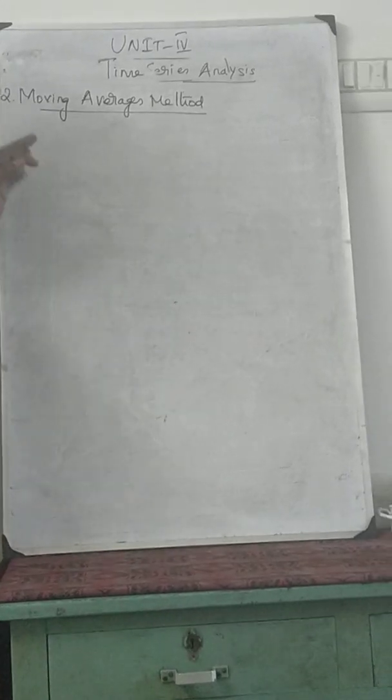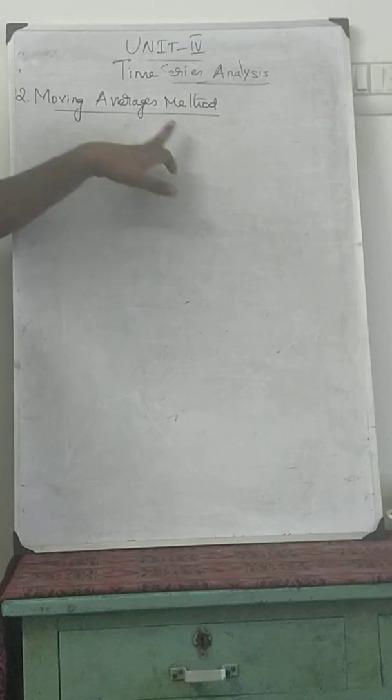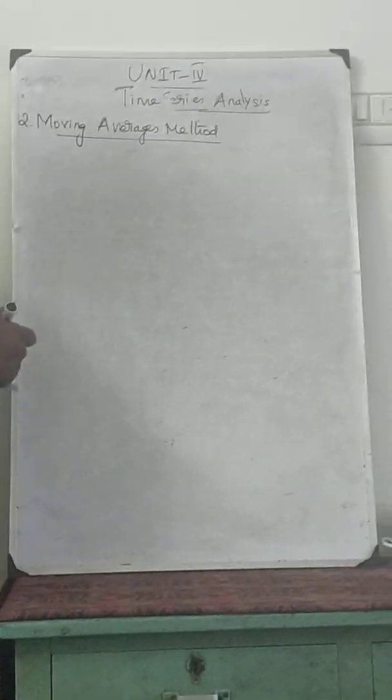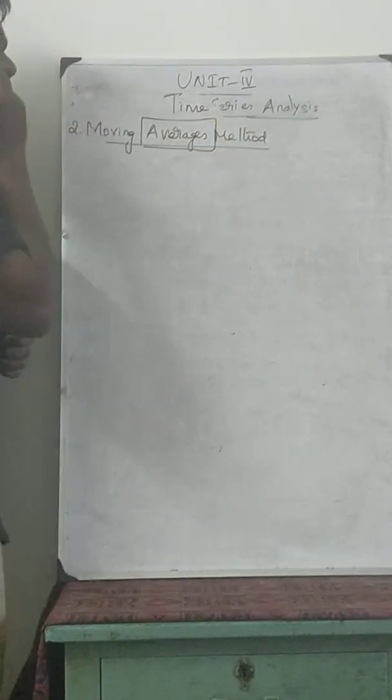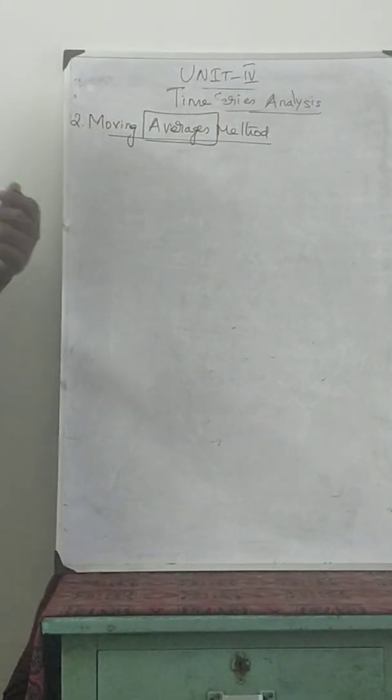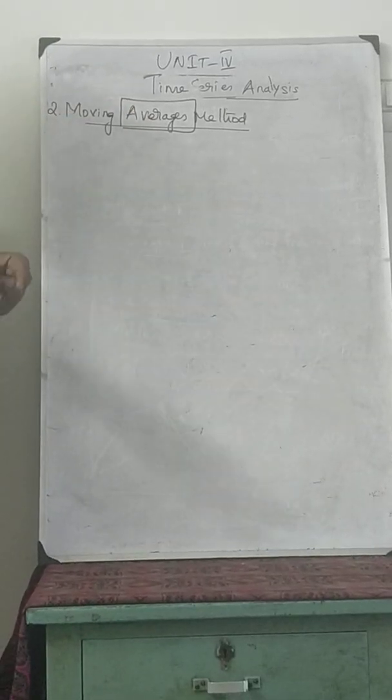The next second method is under the trend. To find out the trend in the data is the moving average method. Okay. So moving averages, when we talk about the average, average means it's a mean. Mean is otherwise known as average. I told you in the beginning itself.